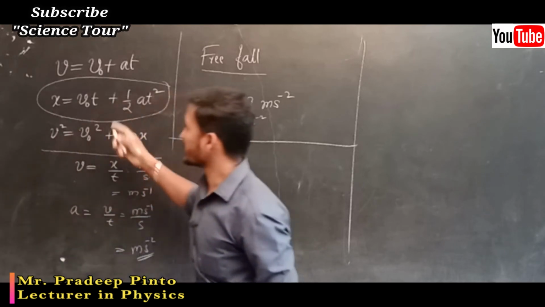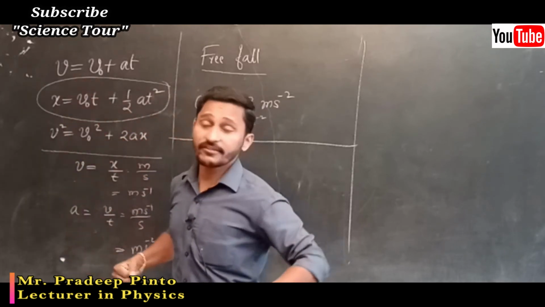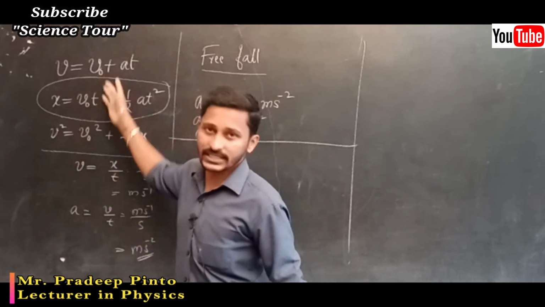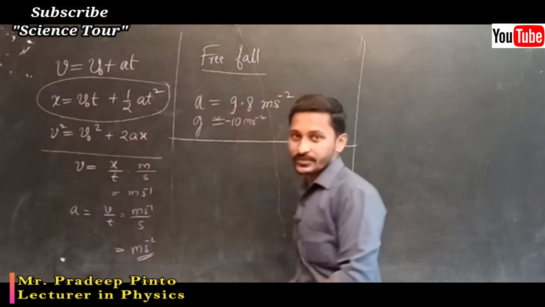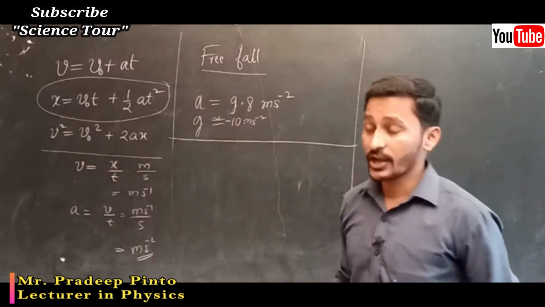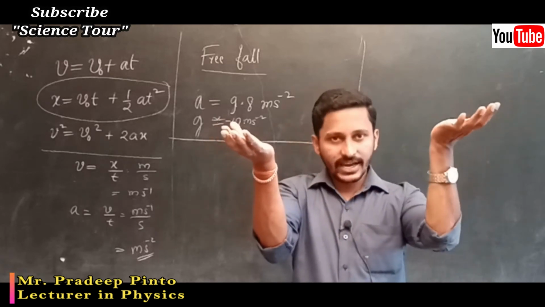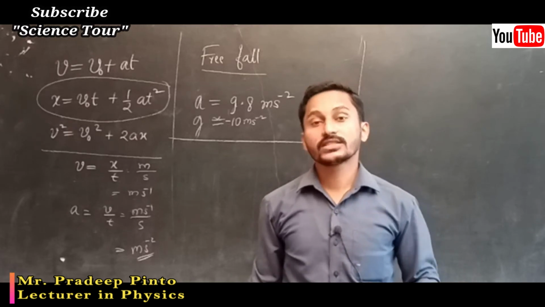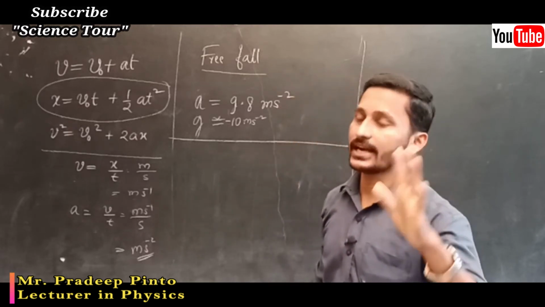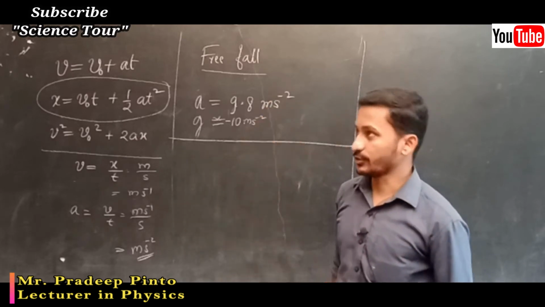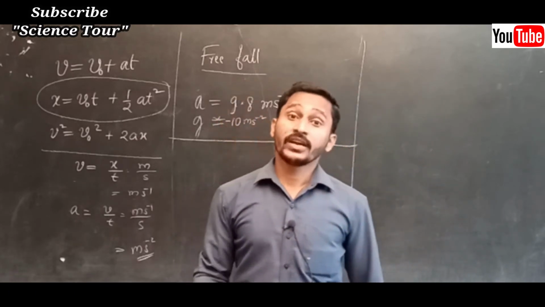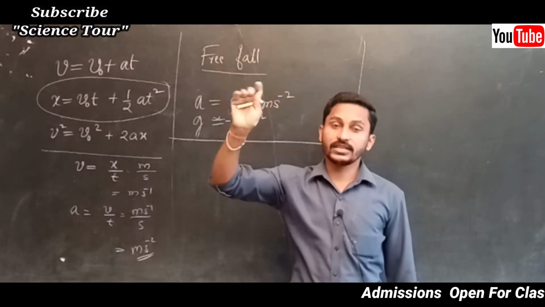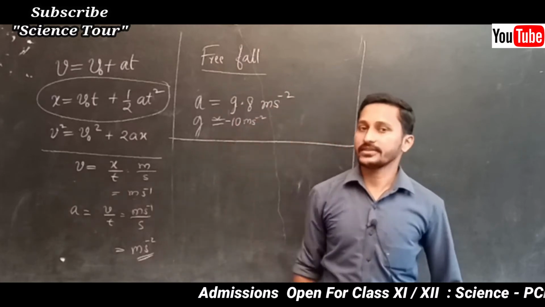Does this equation tell us that a person who is very fat will have more velocity, and a person who is very thin will have less velocity? We don't say it like that, no. Those equations do not depend on mass. It may be a heavier object or a lighter object, they will reach the ground simultaneously, if air resistance is neglected, and that is what we take in free fall. Free fall is the situation where the object is falling freely under gravity without considering the air resistance.